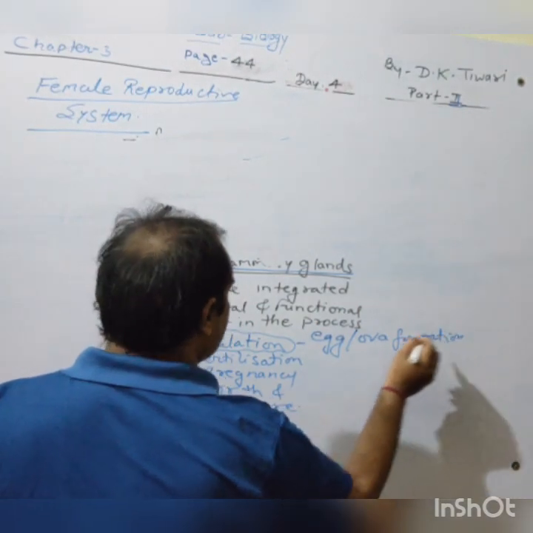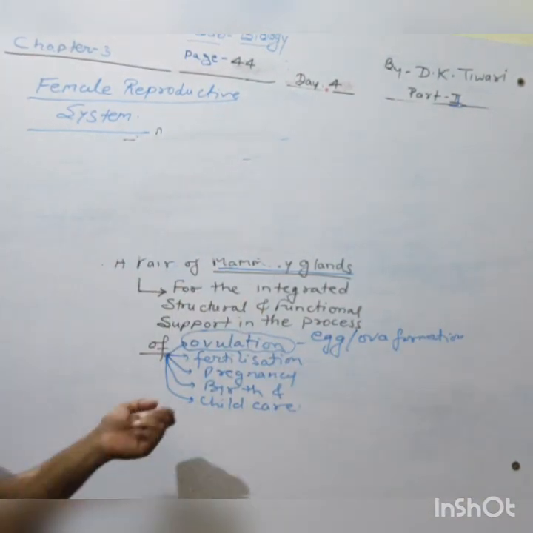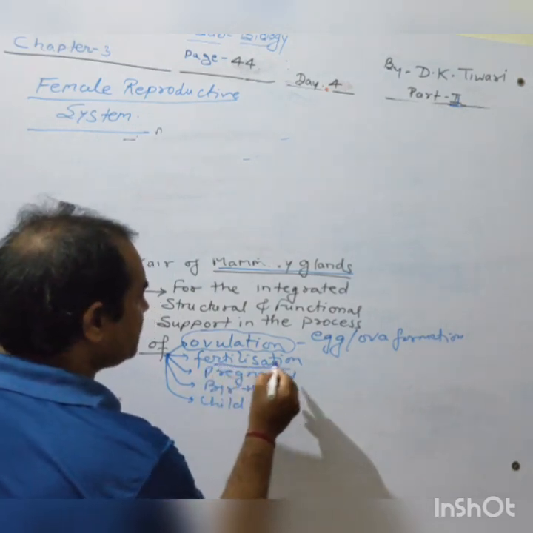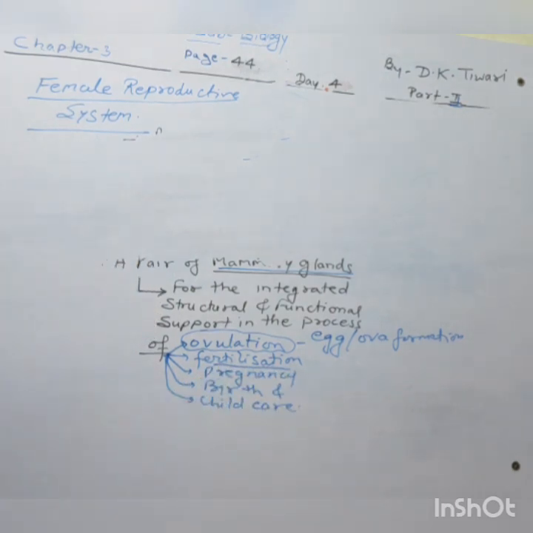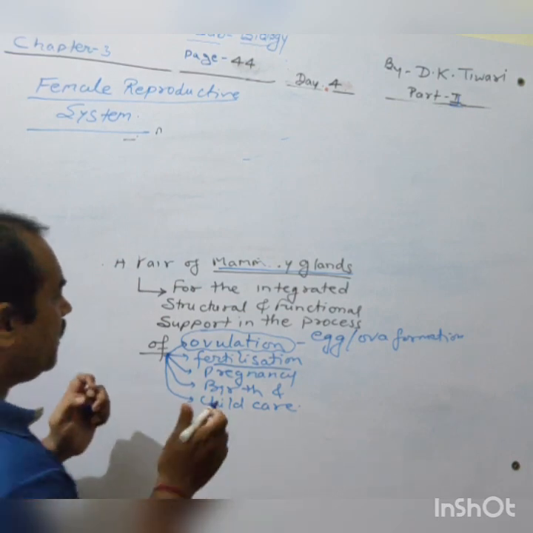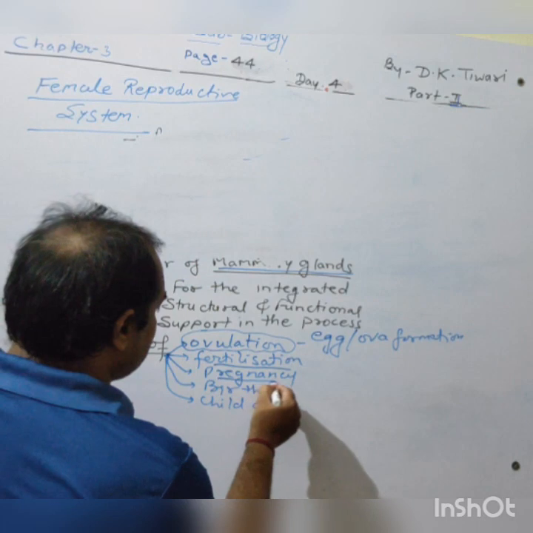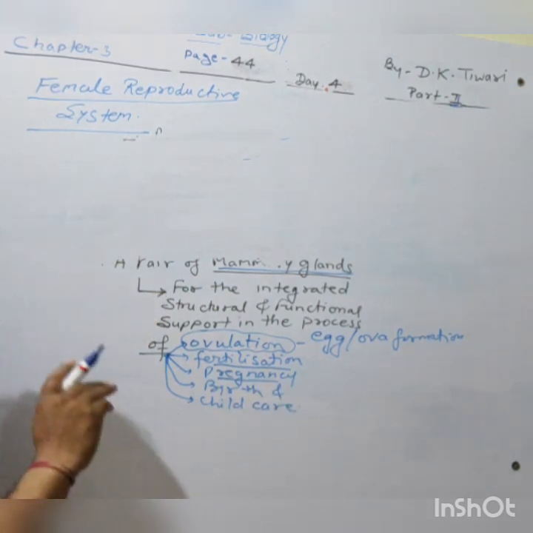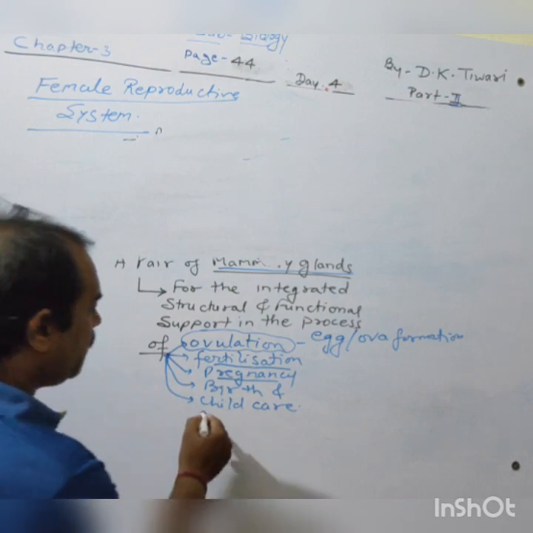Ovulation is supported by this structure. How? We will study later on. Fertilization is also supported by this structure in the form of various chemical events. Pregnancy, definitely it supports, and the birth along with childcare.